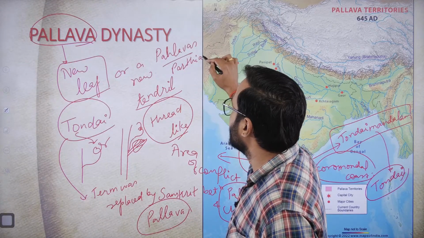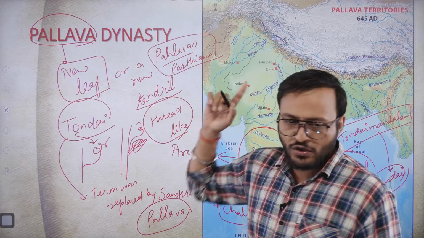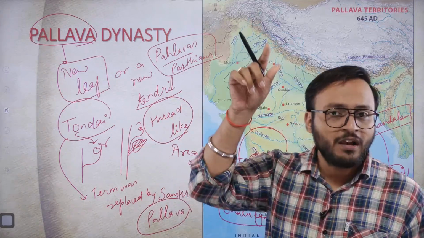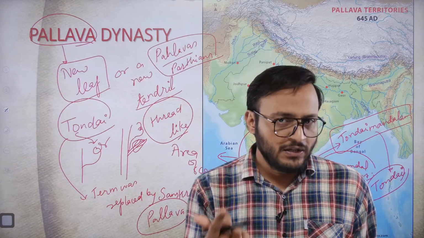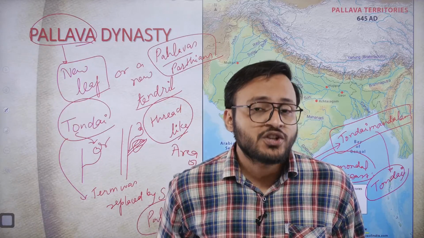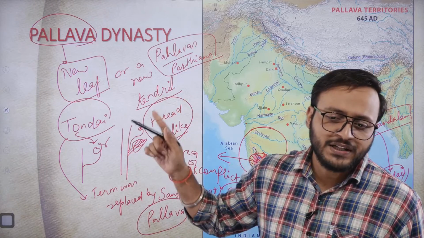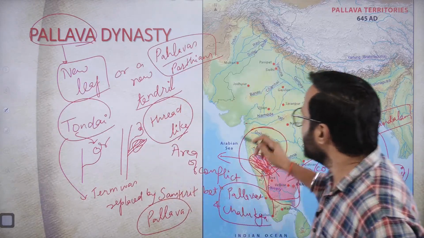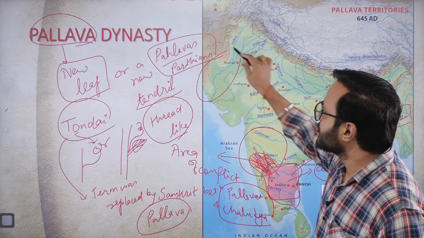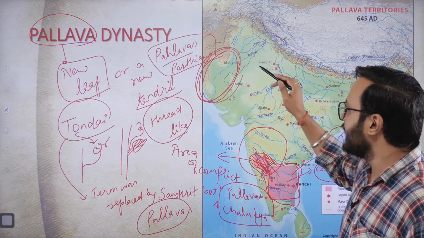Remember that particular dynasty? Parthians who came all the way from Persia, after the Shaka advent, before the Kushana advent. And these Parthians had occupied the northwestern regions of India.